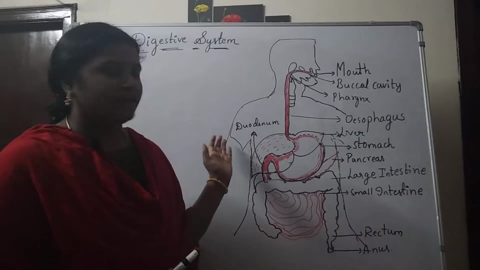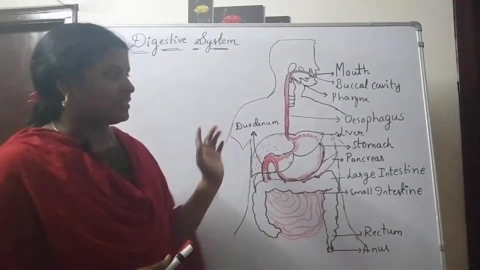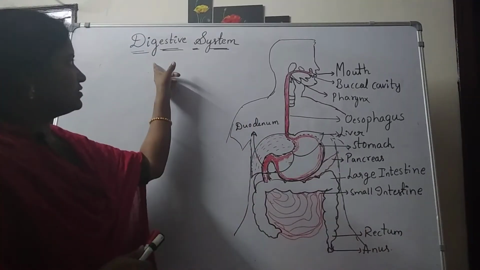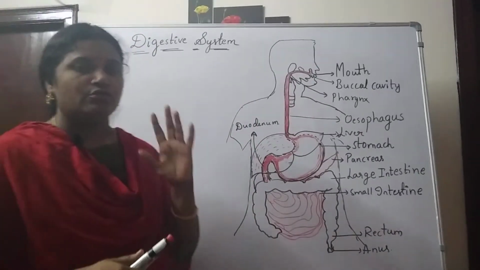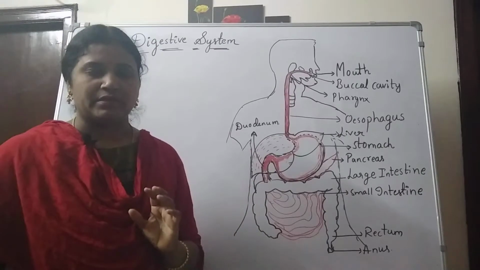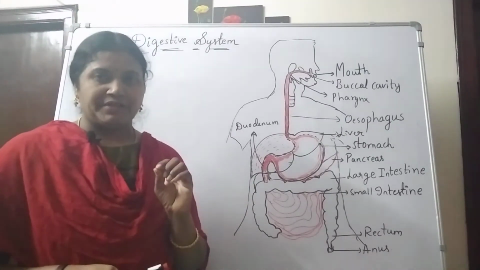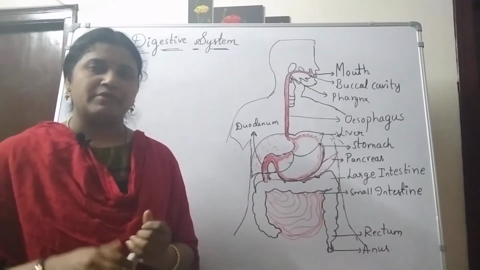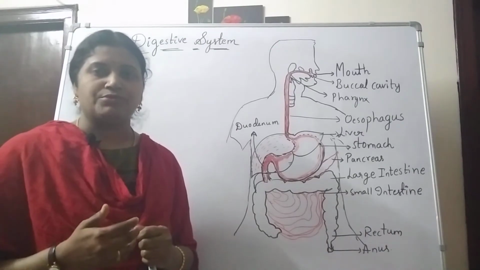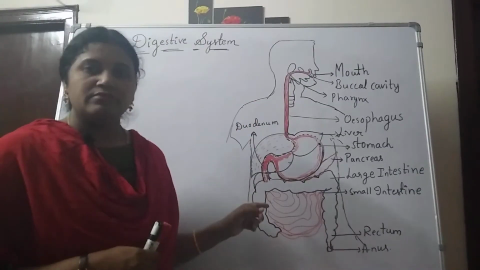So by seeing the diagram only you can guess what our topic is. Our topic is the digestive system. The human digestive system is very complex, very complicated. Why? Because very important functions take place in the digestive system.